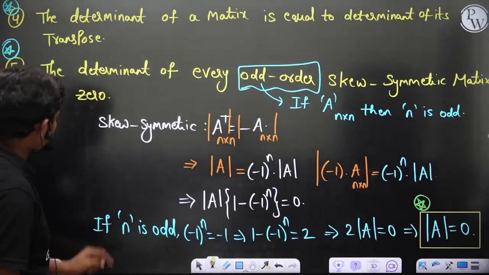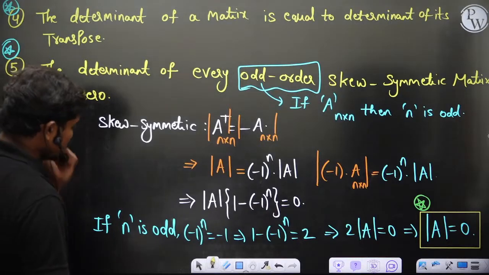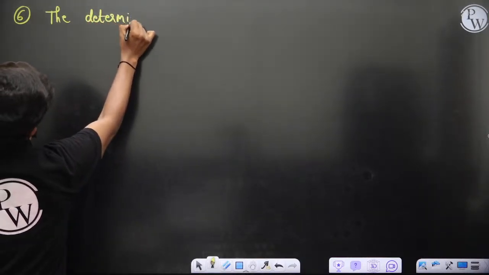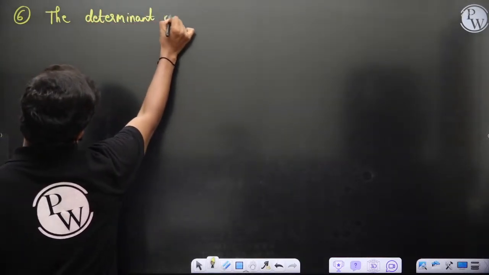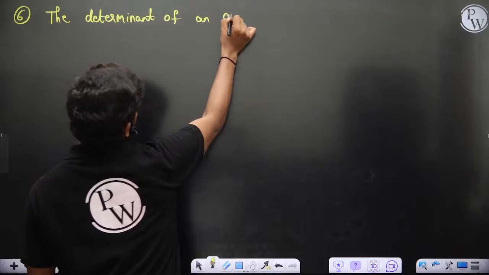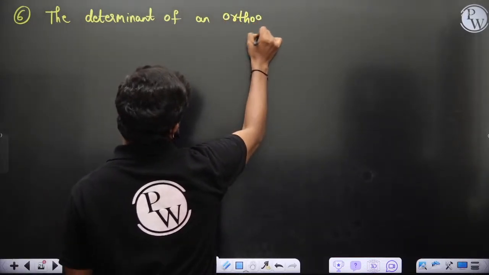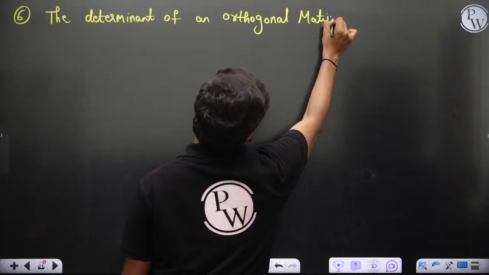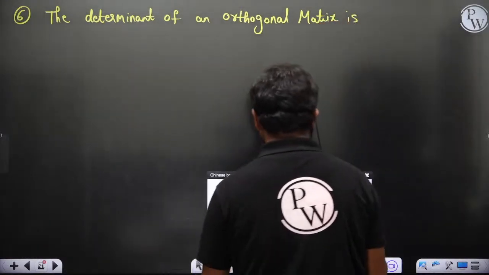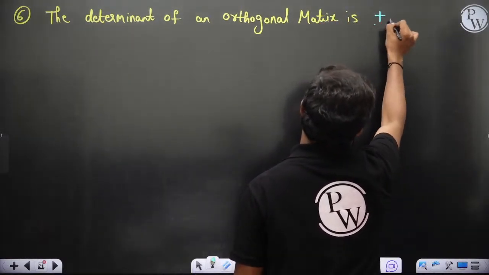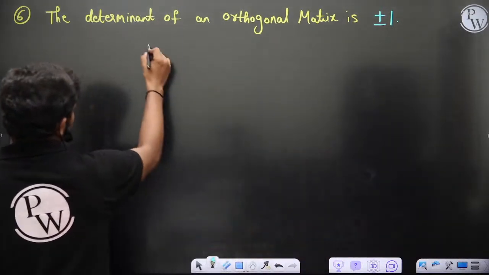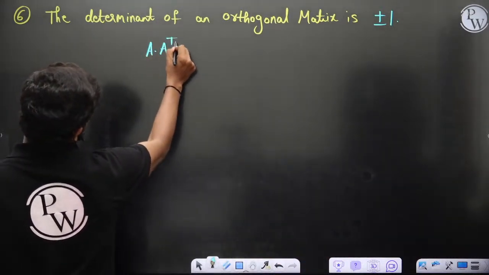Let me tell you one more point. After the symmetric point, we went to orthogonal. Let's talk about orthogonal. The determinant of an orthogonal matrix is plus or minus 1. That's it. You can show this using A into A transpose is equal to I.